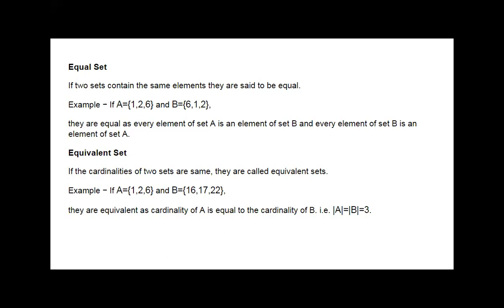Then equivalent sets: if the cardinality of two sets is the same, then A and B are said to be equivalent sets. Getting it? The elements of A are 1, 2, 6 and the elements of B are 16, 17, 22. Both have the cardinality 3. So mod A is equal to 3 and mod B is also equal to 3. So A and B are both equivalent sets.